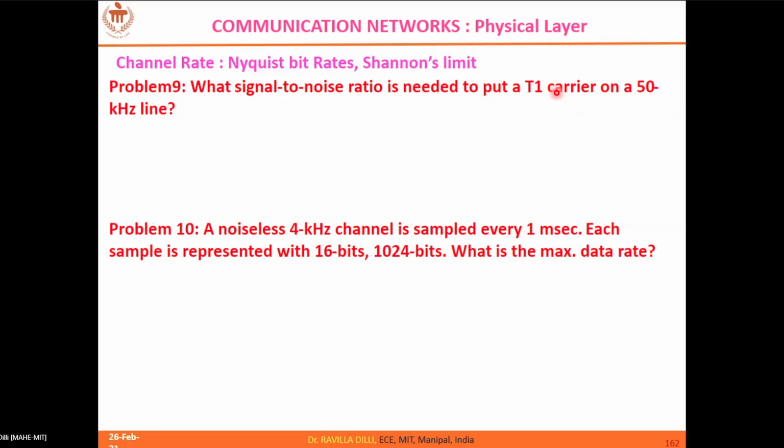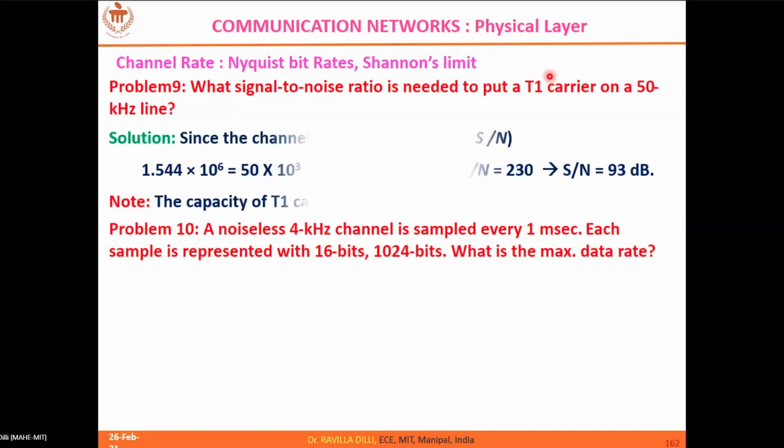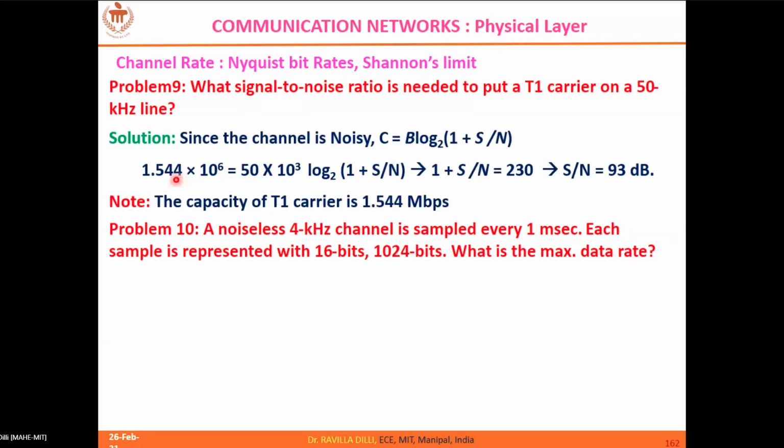It's interesting: what exactly is this T1 carrier? You will come to know when we talk about multiplexing, which is again a part of the physical layer. For the time being, take it as 1.544 Mbps.